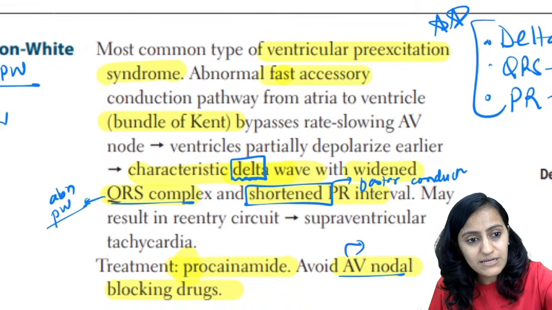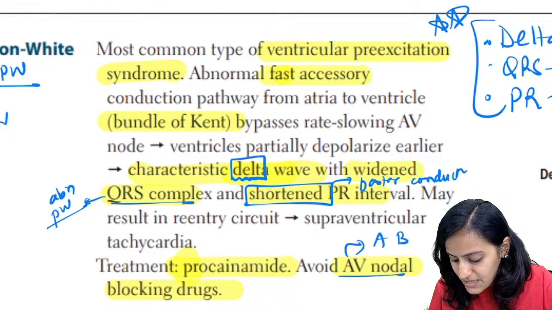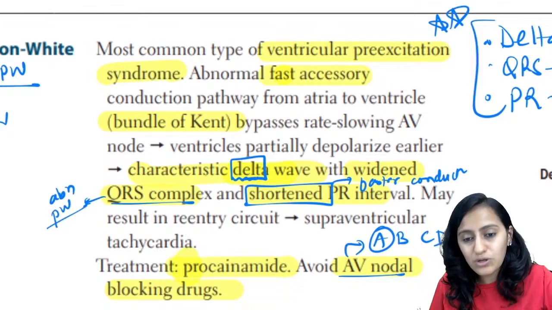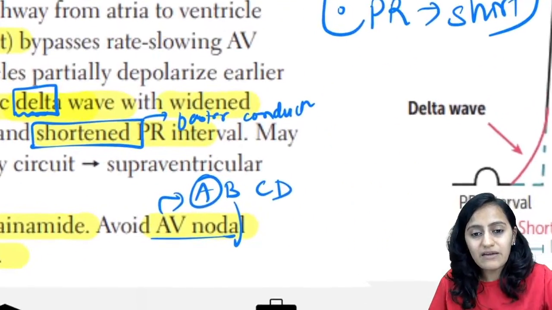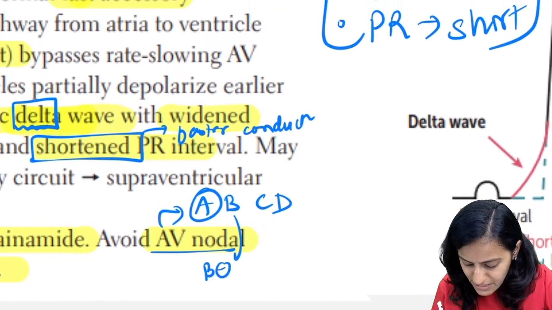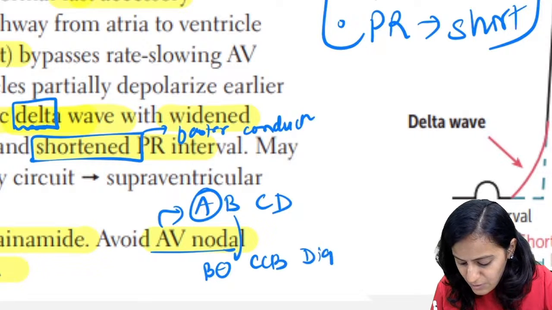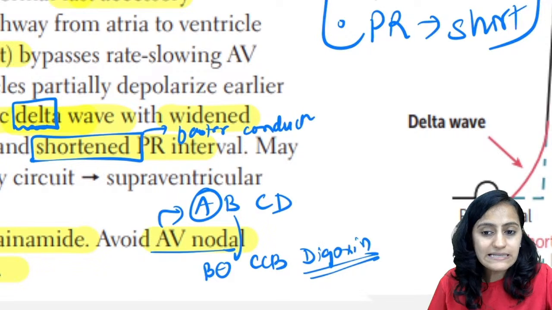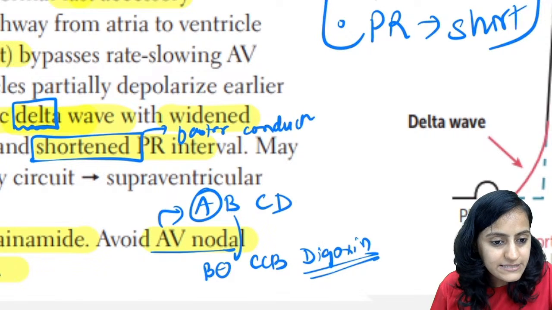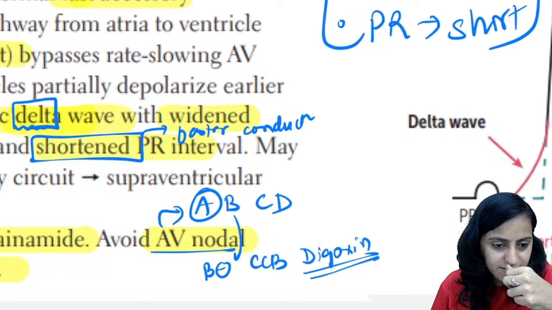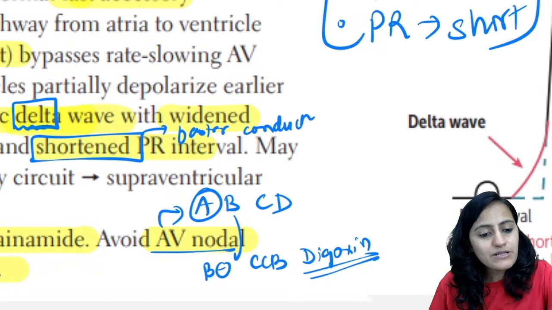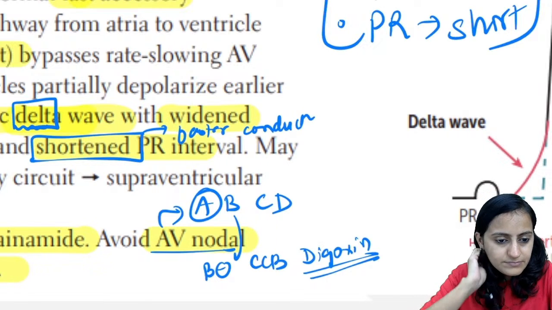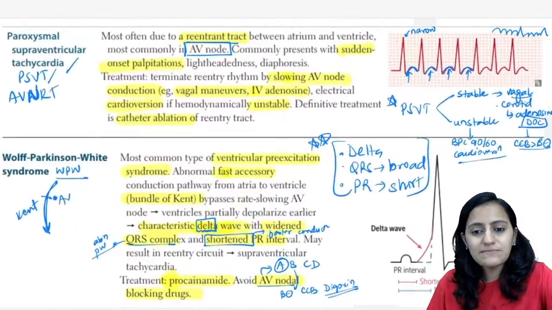Which are the AV nodal blocking drugs? It is A, B, C, D. The AV nodal blocking drugs are beta blockers, calcium channel blockers and digoxin. So remember that digoxin is also contraindicated. Digoxin is also contraindicated. Okay? Is this clear with everyone? Right? So that is about WPW.